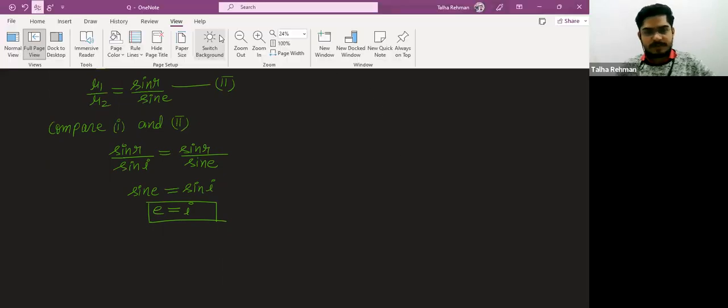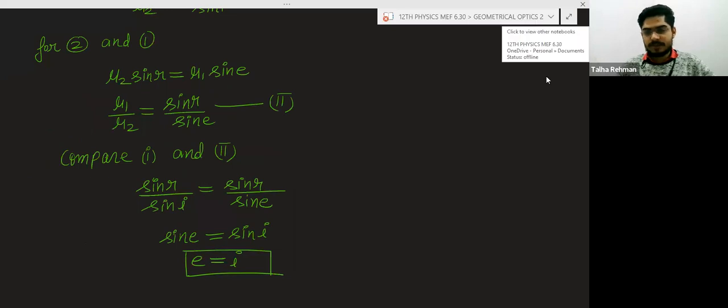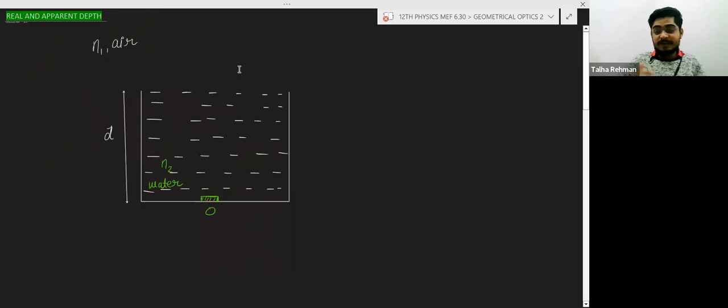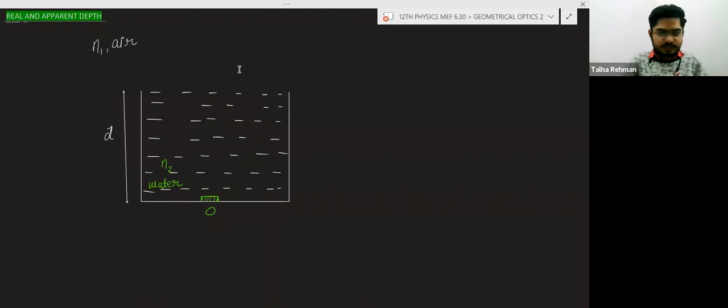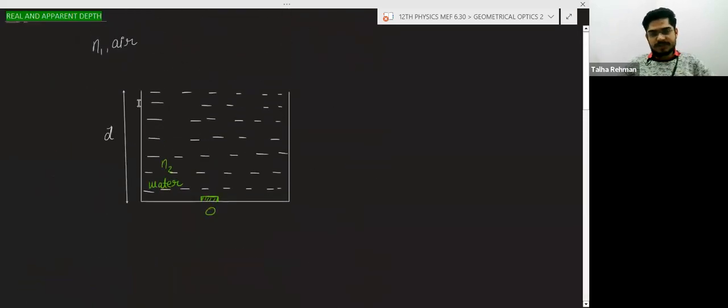After this, we have completed real depth and apparent depth. Apparent depth is due to the refraction of the light. Suppose this is a tank. This tank contains water, and surrounding it there is air. And this is an object placed at the bottom of the tank. This is the object here.